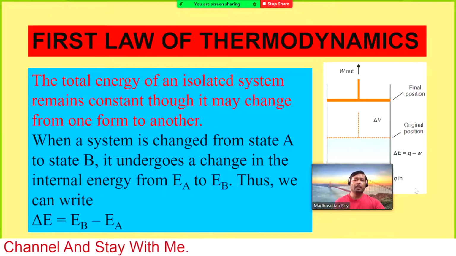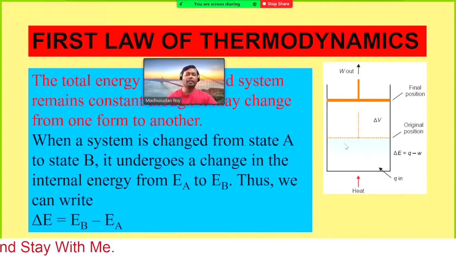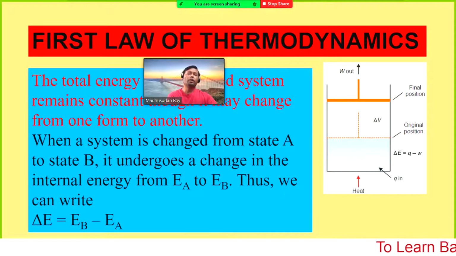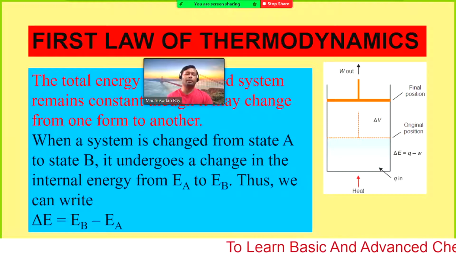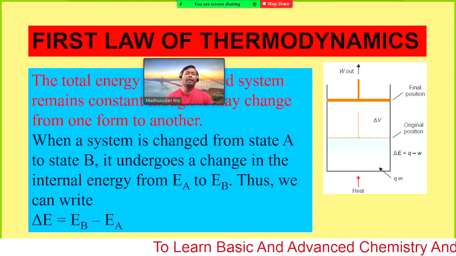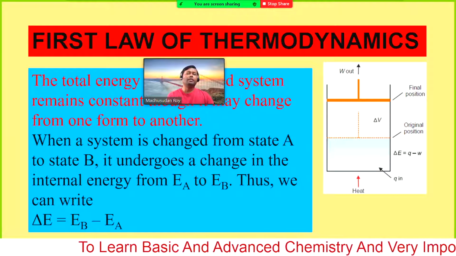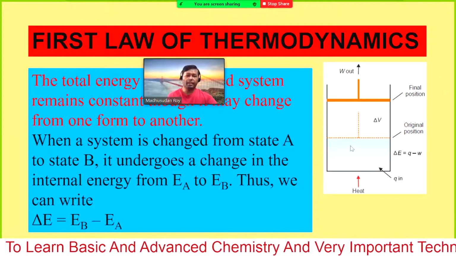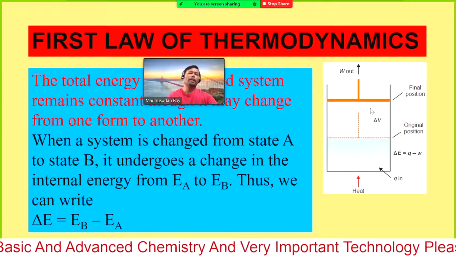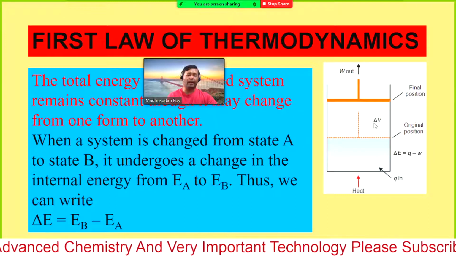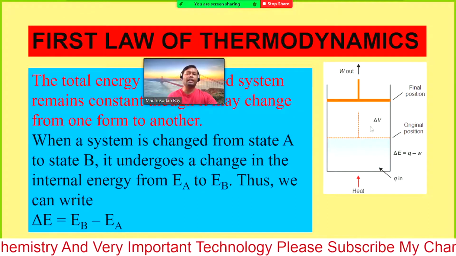If we consider that figure, this is a gas and it is a hot gas, so what will happen? The hot gas will try to expand automatically, so it will expand and increase the volume, so it will perform some work while the volume is changing.